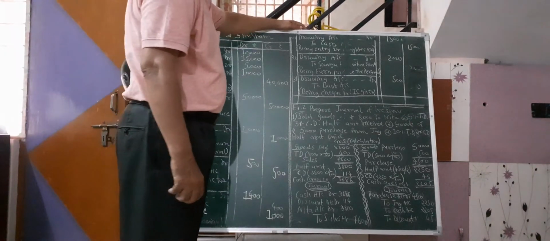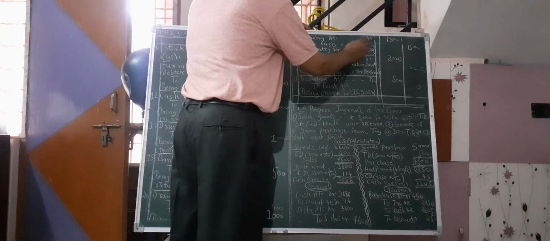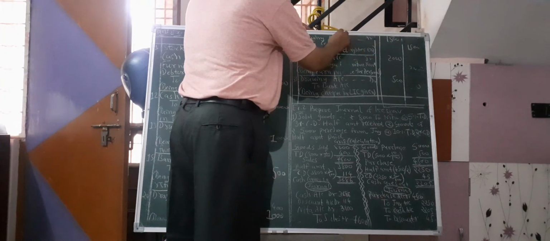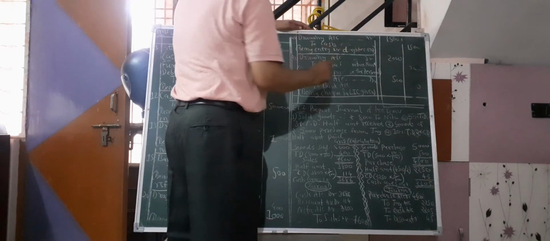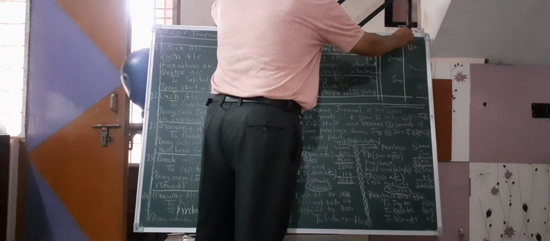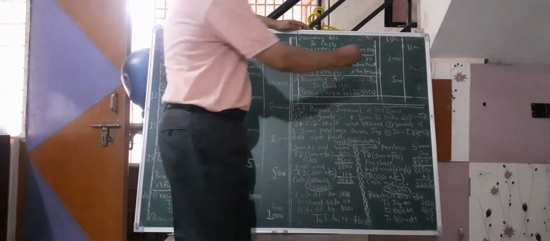Now, daughter's expense rupees 1,500 given to daughter. So daughter is personal expense. So drawing account here 1,500 to cash accounts here 1,500.